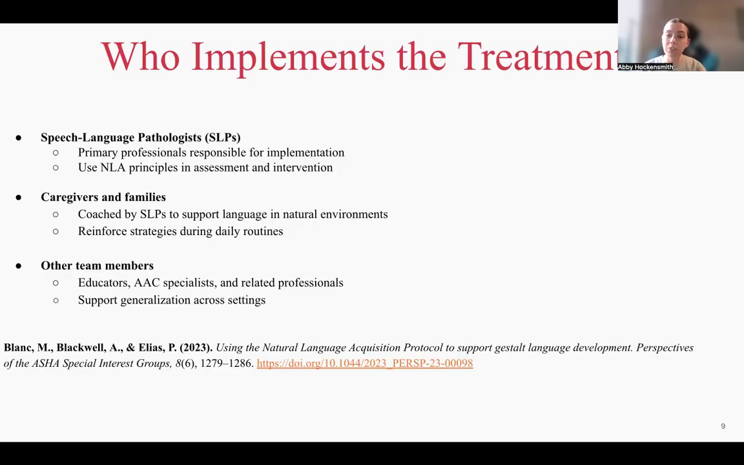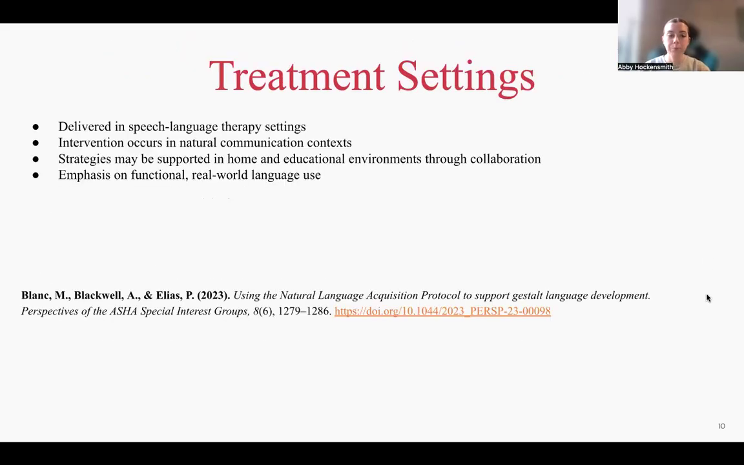There are other team members as well, such as educators, AAC specialists, and other related professionals. The main goal here is to help generalize these skills in more than one context rather than just in the therapy room. So, in the classroom, the home, anywhere else this child would be.